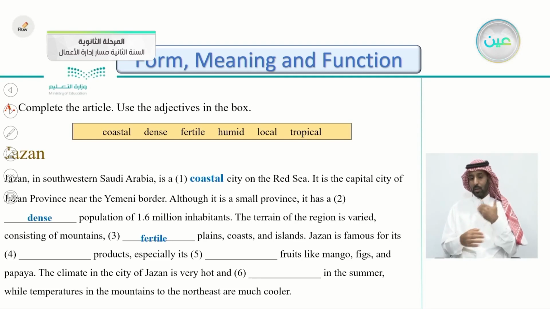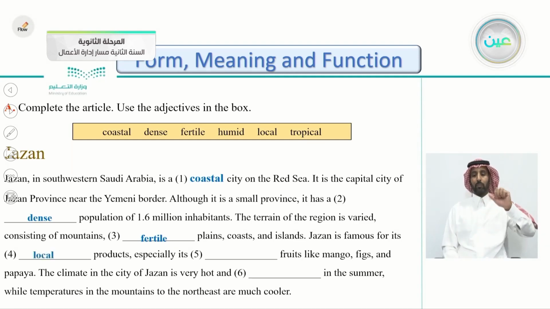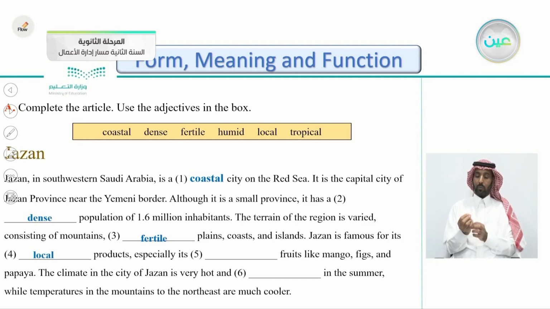So Jazan is famous for its very good local product, something they produce locally from the people themselves, especially its fruits like mango, figs, and papaya. So how do we describe these fruits? What kind of fruits are they? Mango, figs, and papaya. Especially its very good. We call them tropical fruits like mango, figs, and papaya.